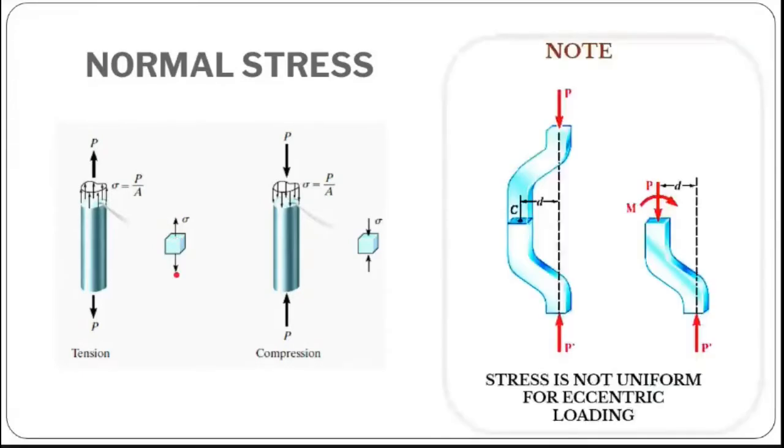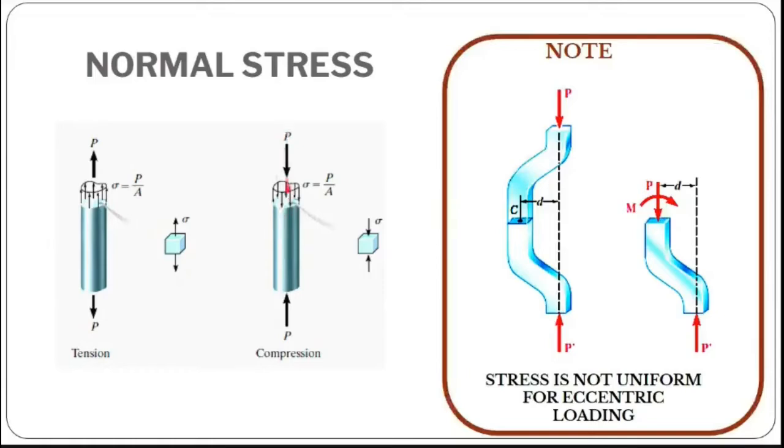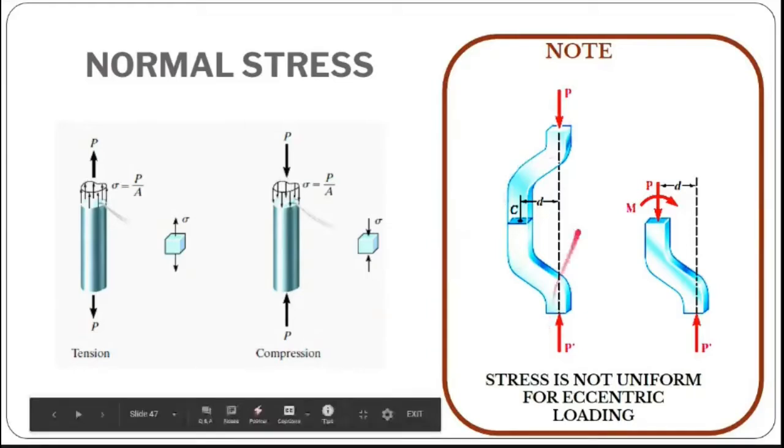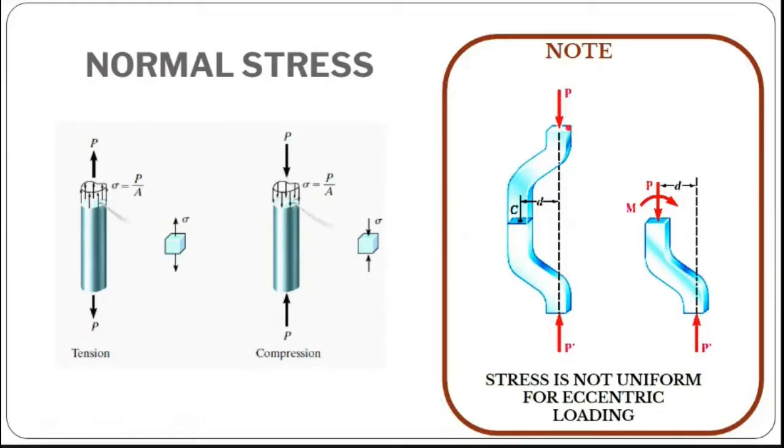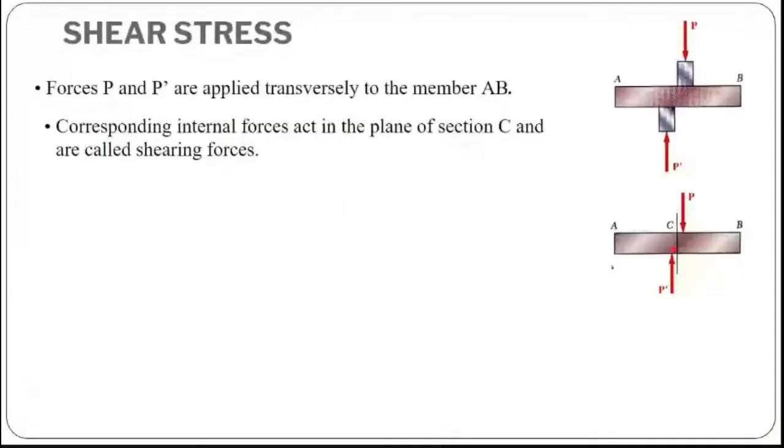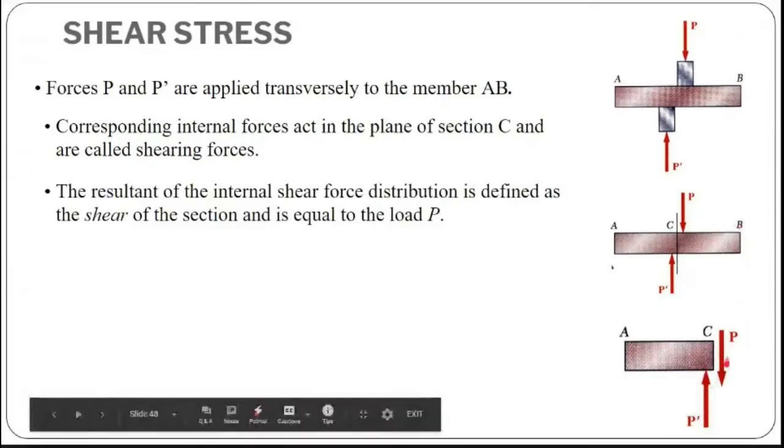This is another one. Stresses are applied only for straight type of beams. When you have a bent beam, something like this, when you apply a load, you may have stress as well as moment. You have a combination of these two, so we call it an eccentric stress. So you have stress force and of course a moment which will make the object bend. Next is shear stress. Previously we discussed force by cross-sectional area. Here it is force by parallel area. So shear stress is applicable parallel to your force, not perpendicular to your force.